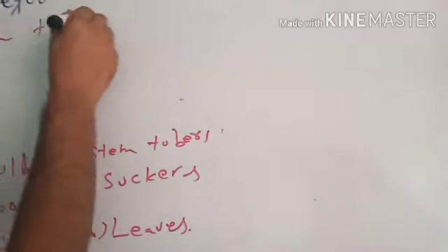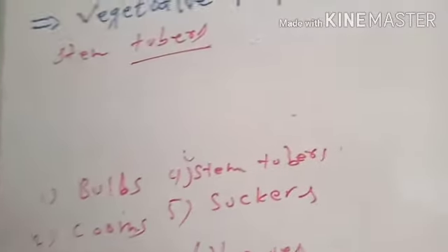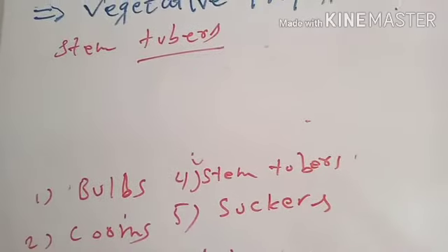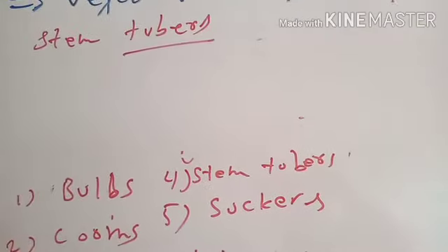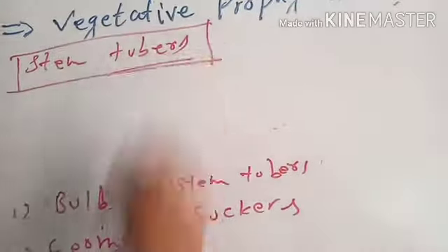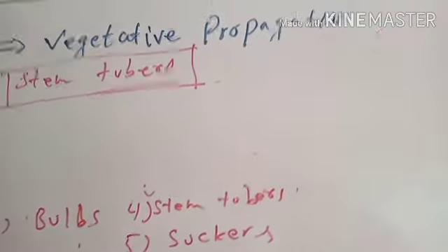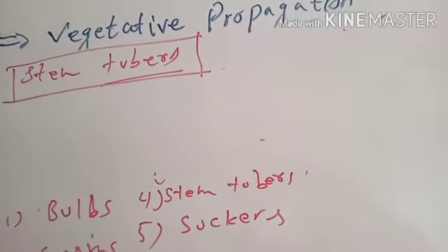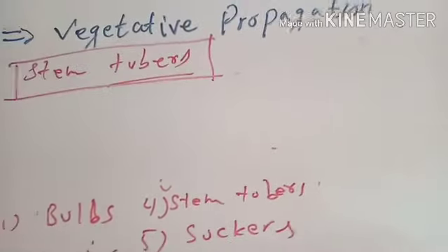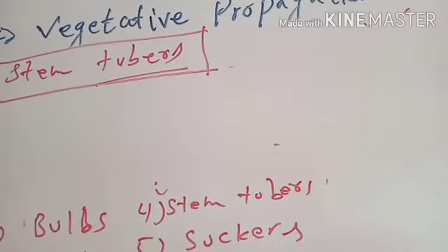Tubers. Tuber means a very much swollen or enlarged structure. A stem tuber means this part of the stem has become a tuber, too much swollen. Technically, stem tubers are actually the nodes of rhizomes. When the nodes of the rhizomes are too much swollen, they are called stem tubers.